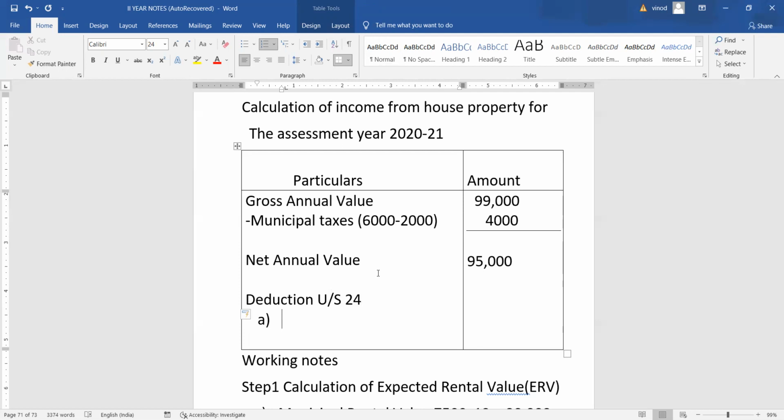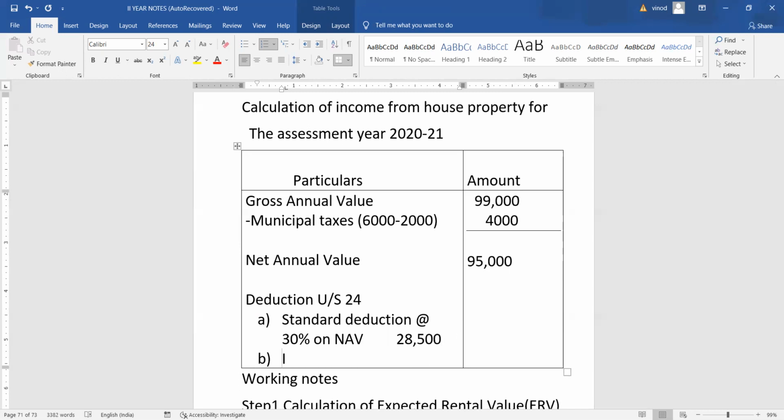A, standard deduction at the rate of 30% on net annual value. 30% of net annual value deduction is 28,500. Then interest on house loan.